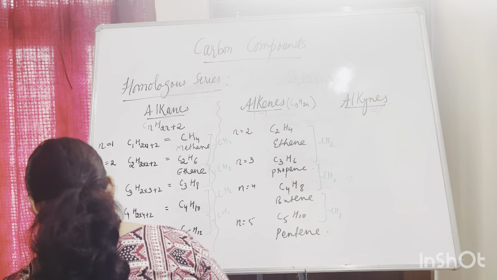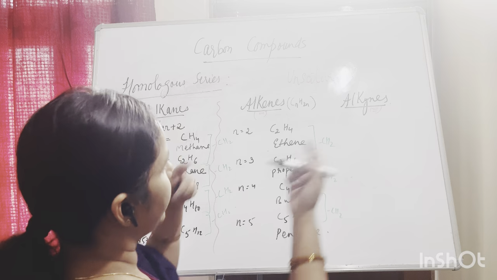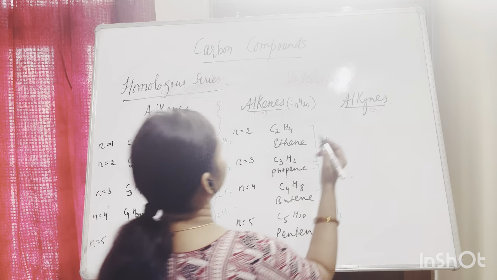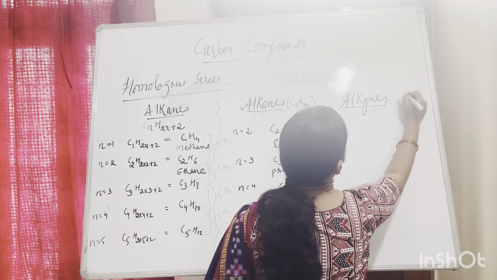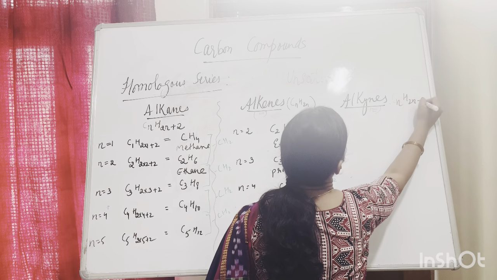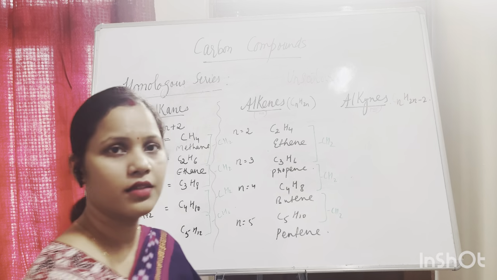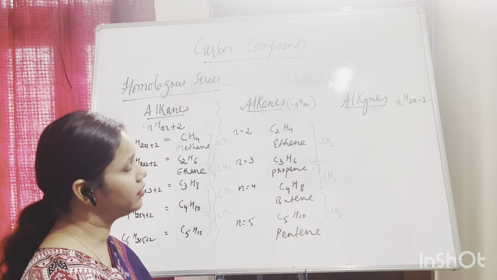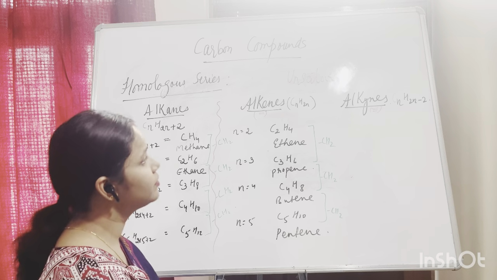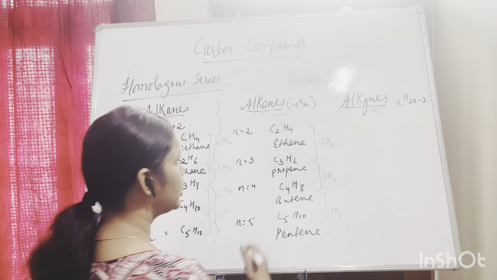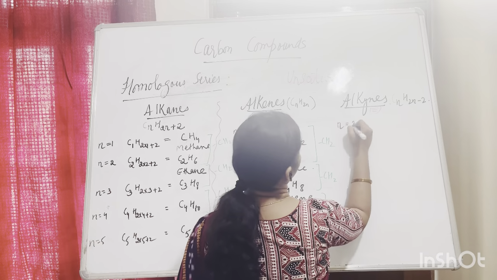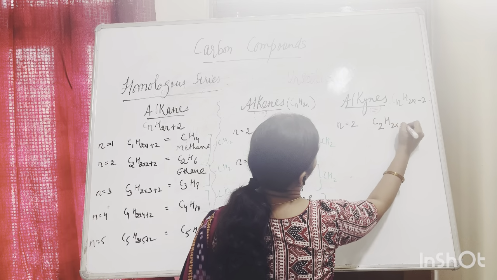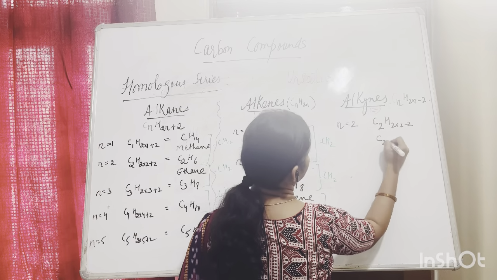Now if you say the alkynes, what is the general formula? It will be CnH2n minus 2. That is the general formula. If I put 1, it is not possible, so n will be 2. If n is equal to 2, it will be C2H(2 into 2 minus 2), or we write C2H2.